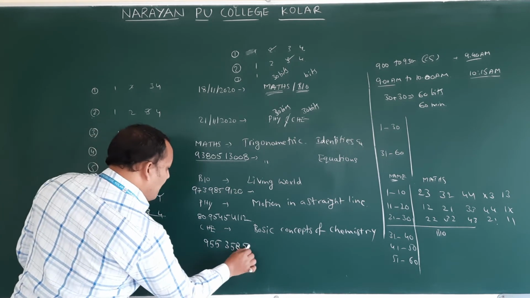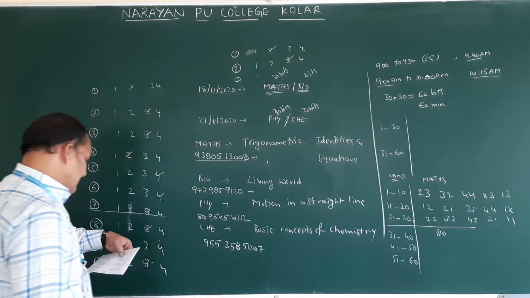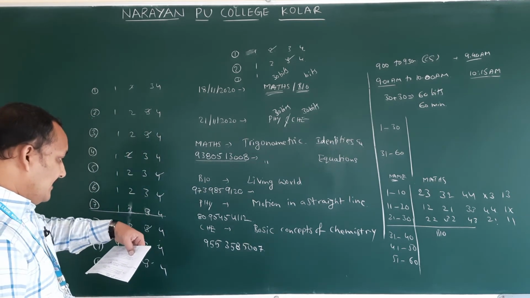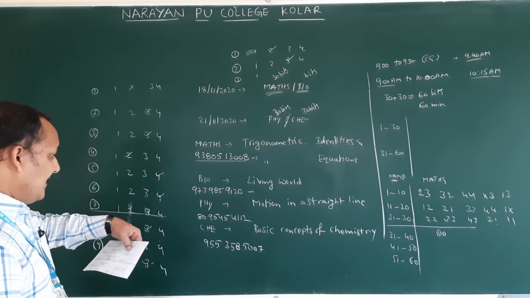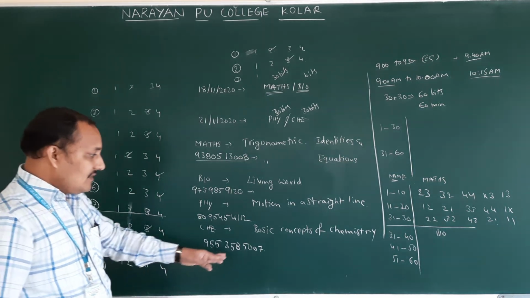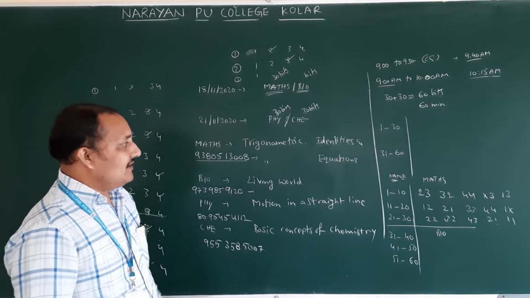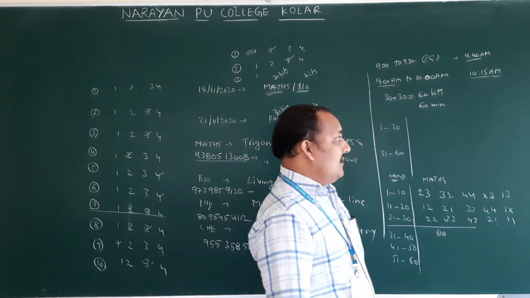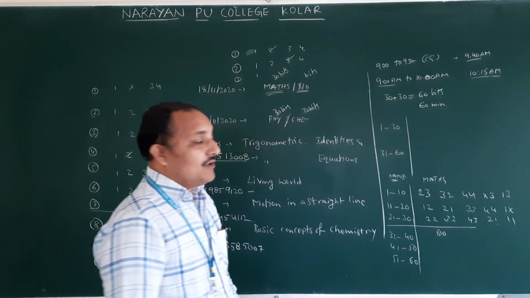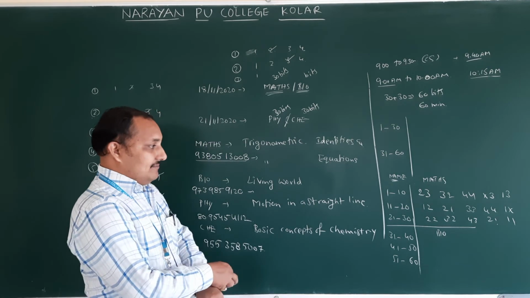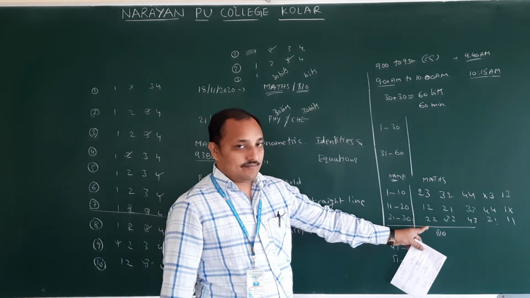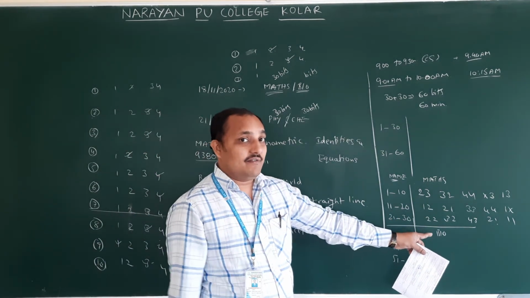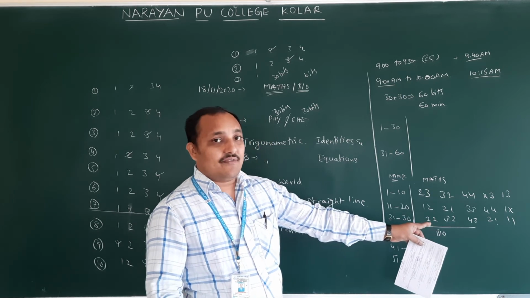For chemistry you have to send to 955 5007. So for physics and chemistry you have to send before 10:15, because everyone will write physics and chemistry. Okay. This answer key, which has the correct answers, we will send on the day after 2 o'clock.